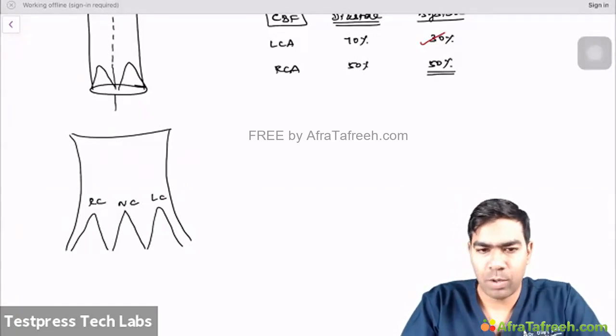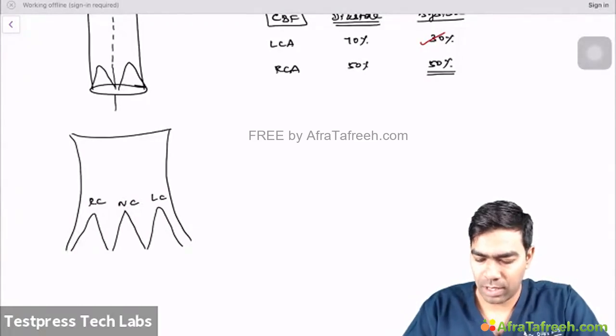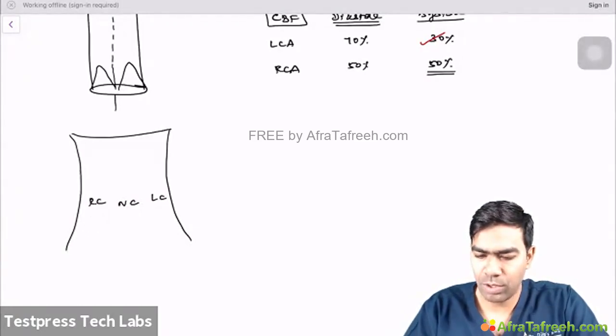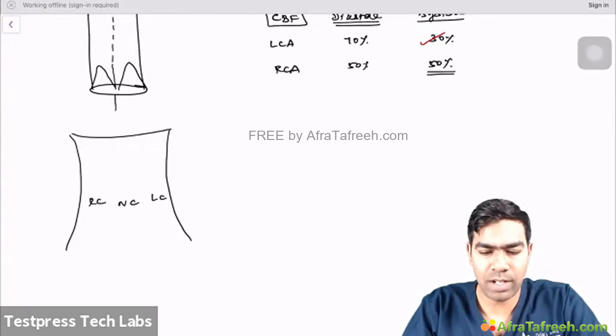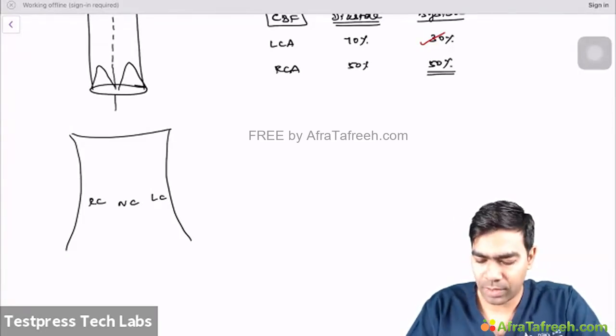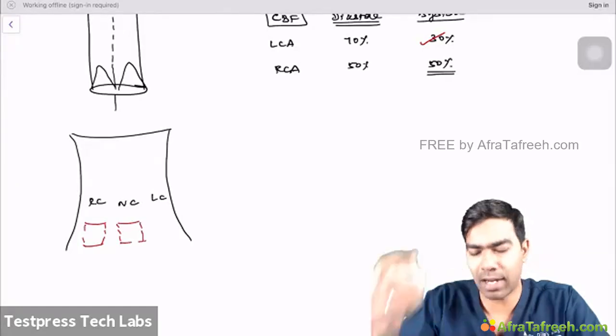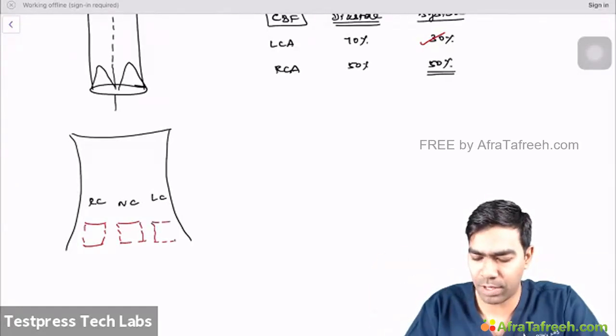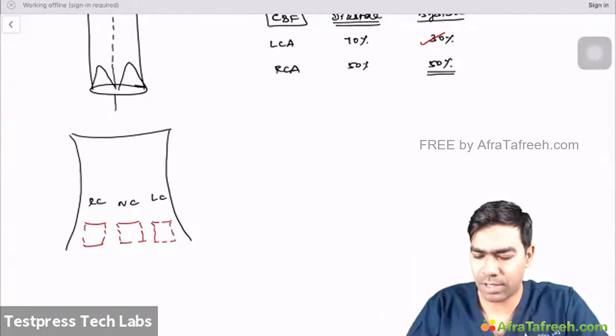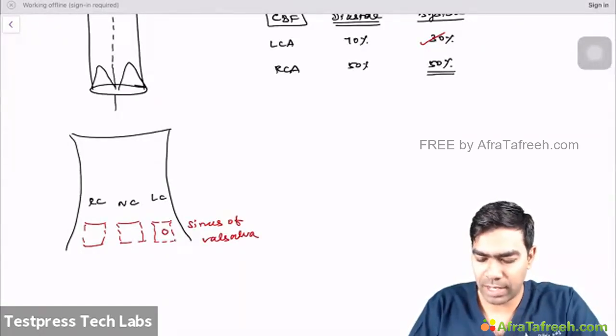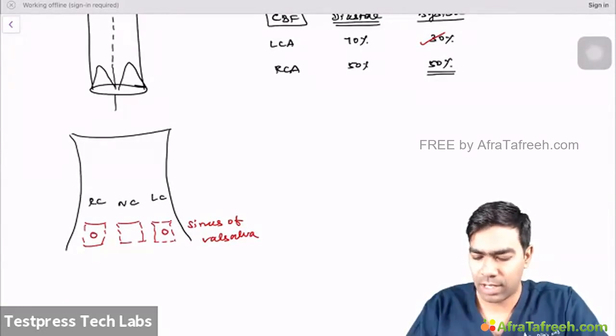Now, when I'm going to remove these valves, once I remove these valves behind the aorta, I'll be having some depressions behind the valves left over. When I remove the valves or when I see behind the valves, I'll be having some pockets of depressions. And these pockets of depressions is what I'm going to call something called a sinus of Valsalva in the first place.